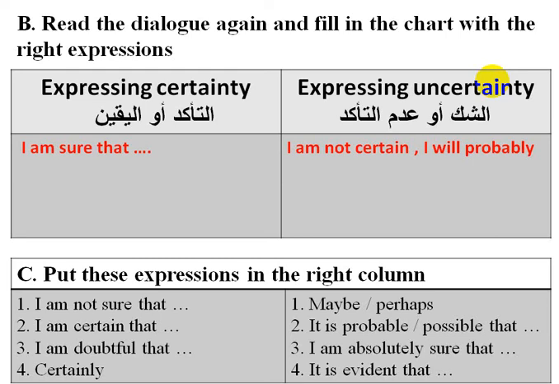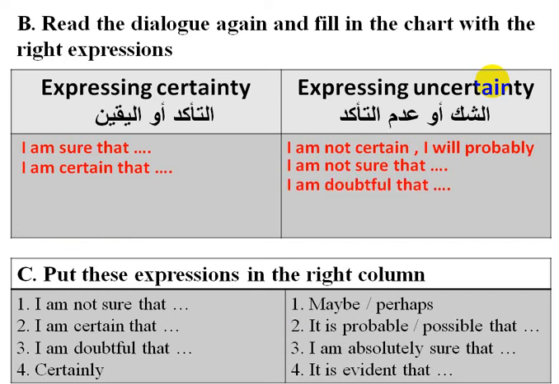Okay, the first one, I'm not sure that, we use it for uncertainty. Second one, I am certain that, we use it for certainty. Number three, I am doubtful that, we use it for uncertainty. When we say doubtful, it means we have a doubt, we are not sure. Certainly we use it for certainty.